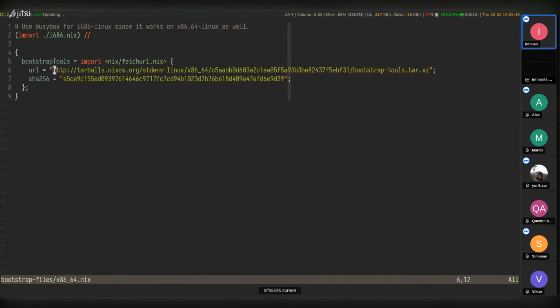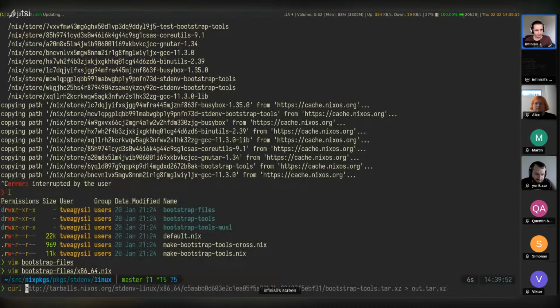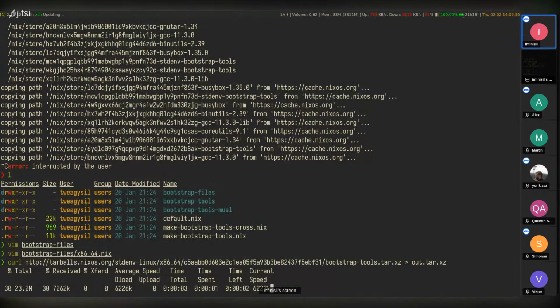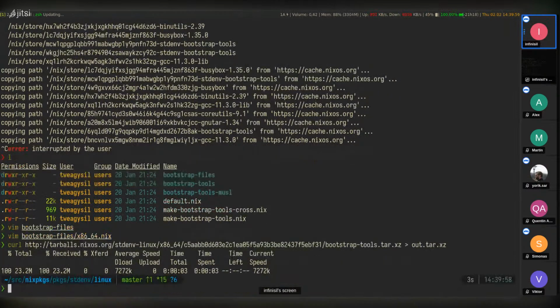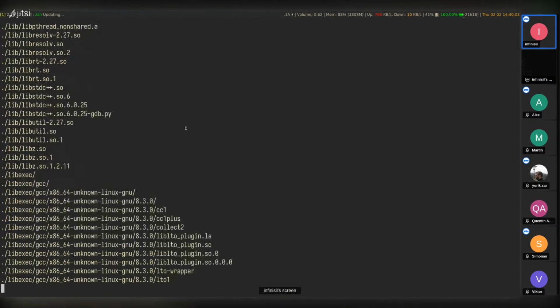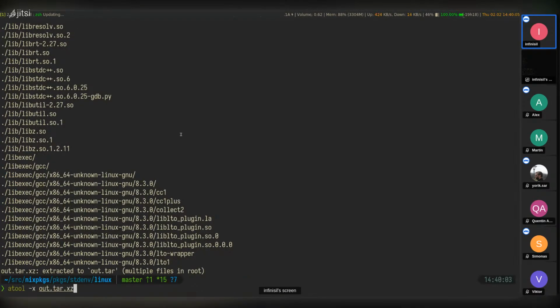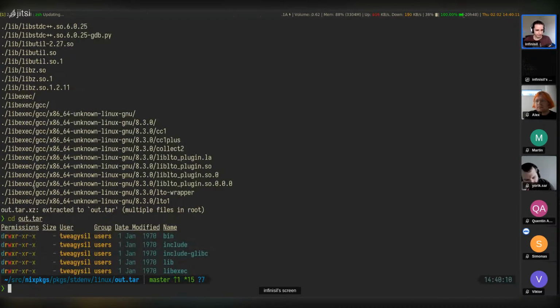Next, let's do it just very manually here. Let's copy this. Let's do a kernel. I did this earlier as well. So let's download these. Let's unpack the archive. I'm using a generic unpacking tool here. And let's go into here. It's a bit weird that the tar extension is still there.